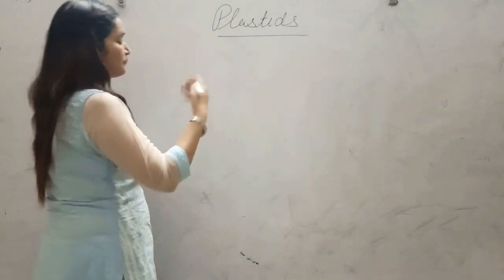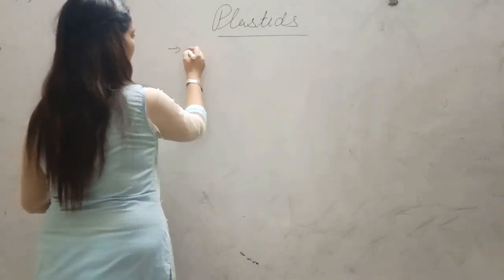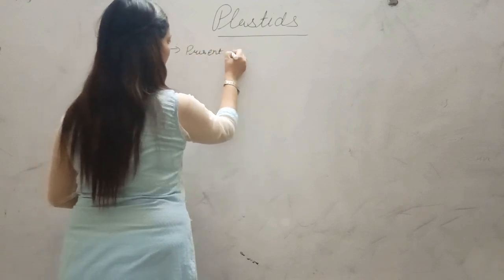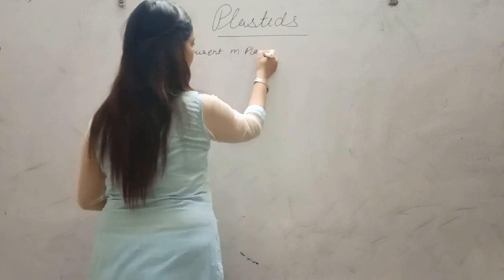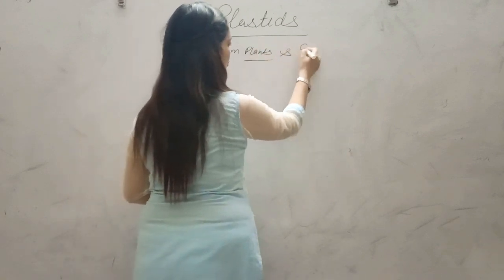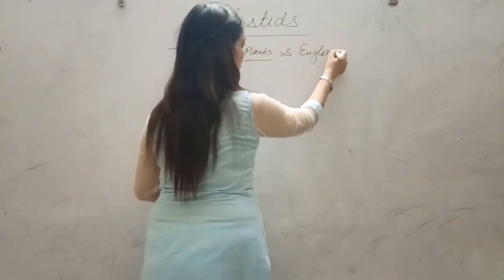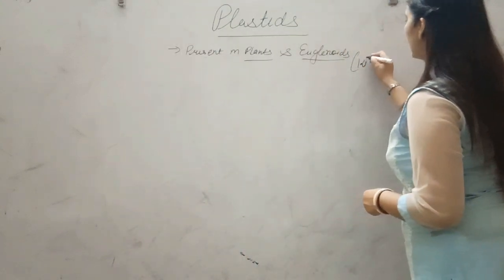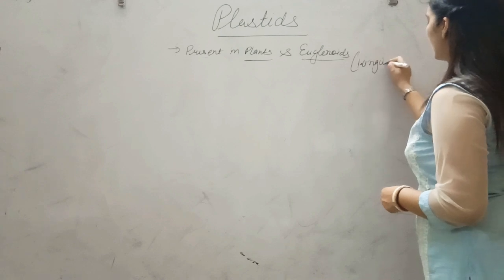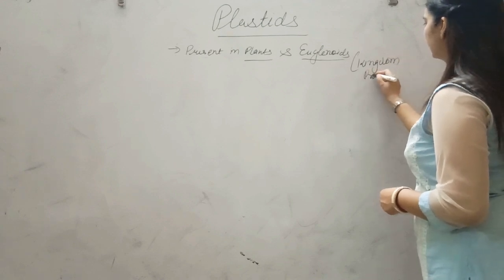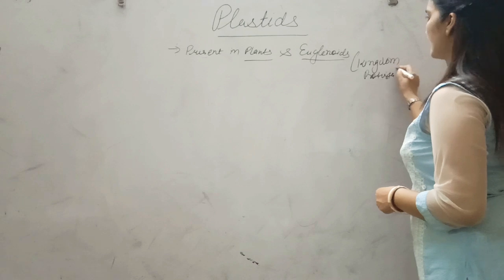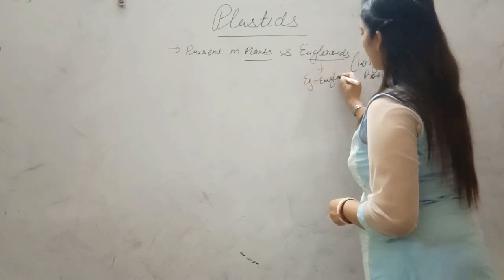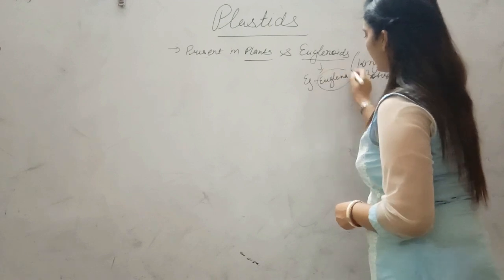So basically these organelles are present in plants and euglenoids. What are euglenoids, students? These organisms belong to kingdom Protista. You can take one example of this, euglena. You have heard about euglena, students? What is euglena? Very important for NEET.